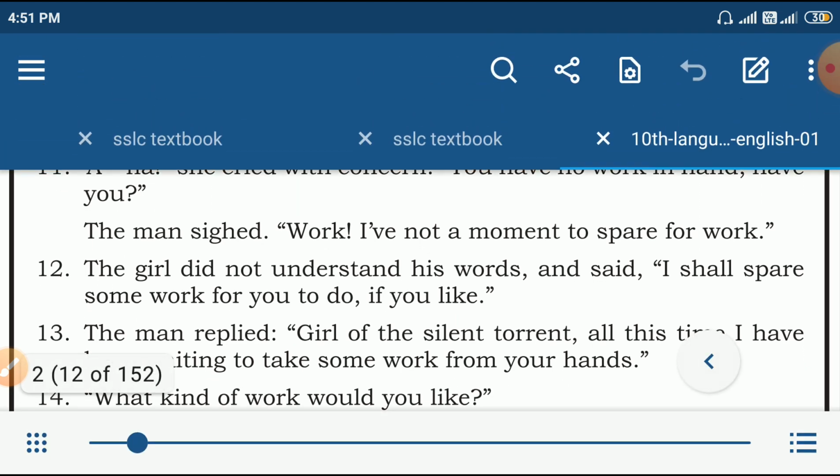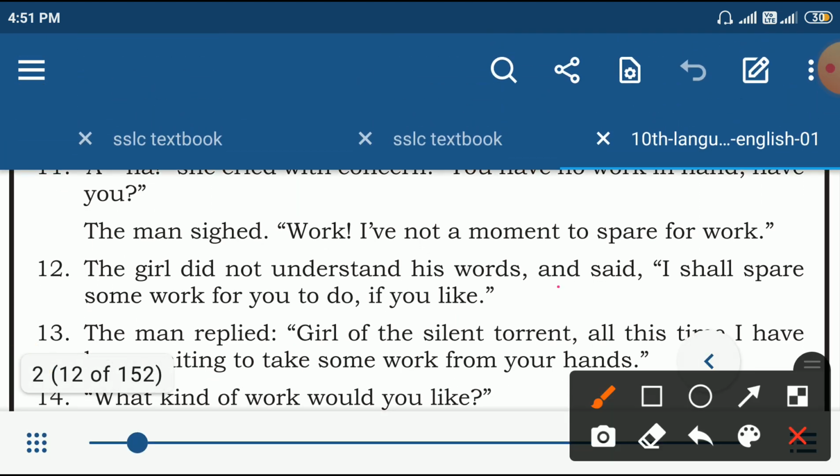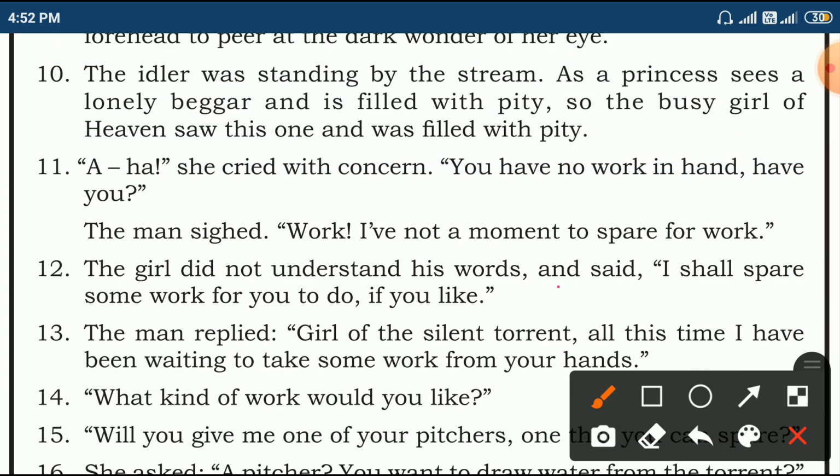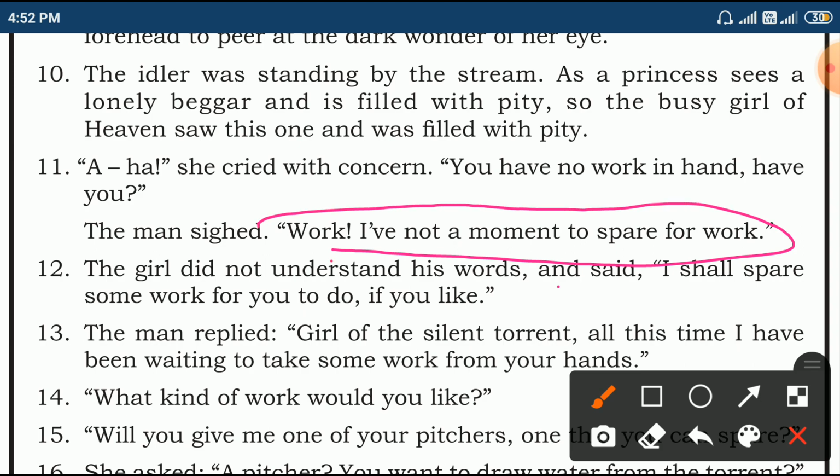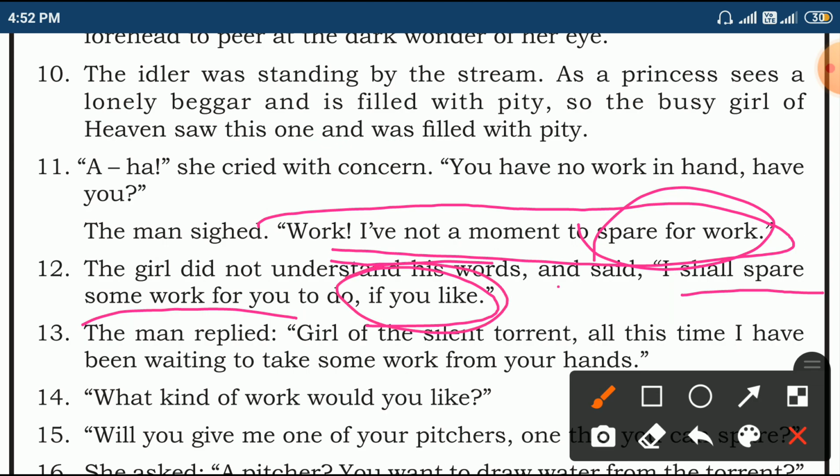The man sighed, work. I have not a moment to spare for work. The girl did not understand his words and said, I shall spare some work for you to do if you like. The man replied he doesn't have a moment to spare for work. That's why she is ready to spare some work for him if he is interested.